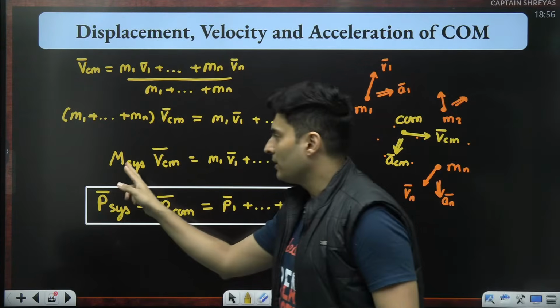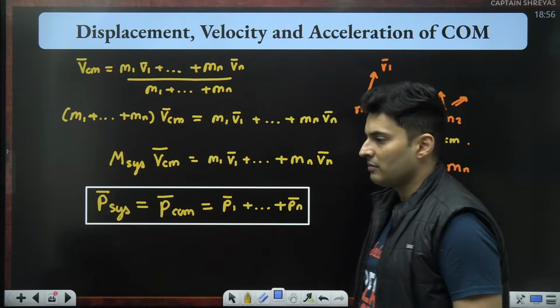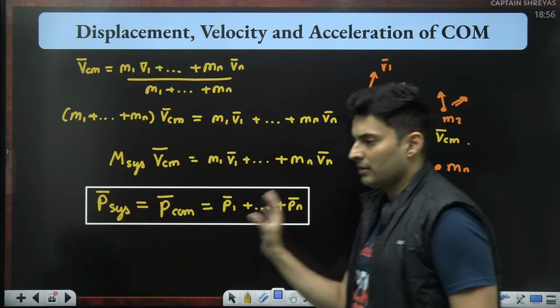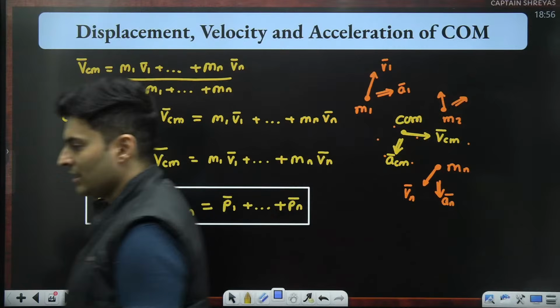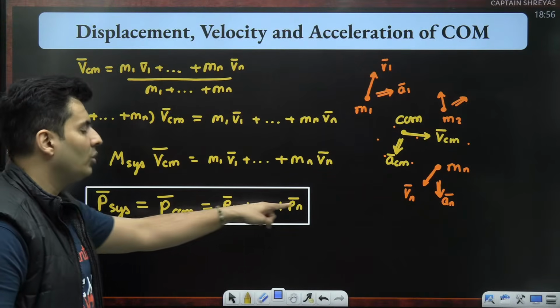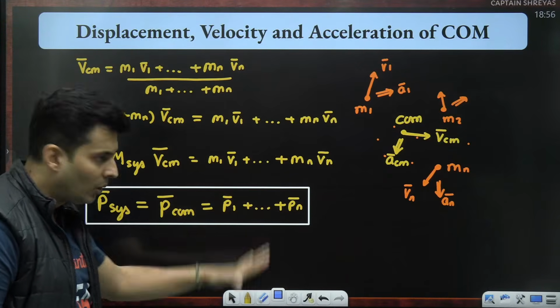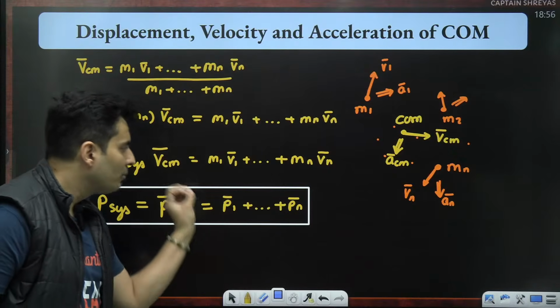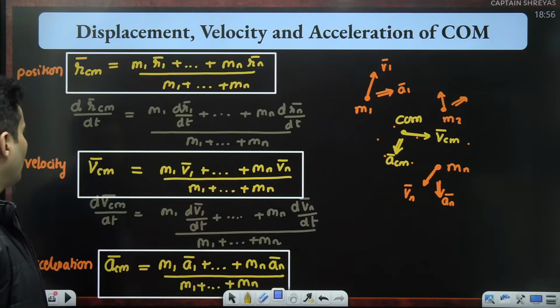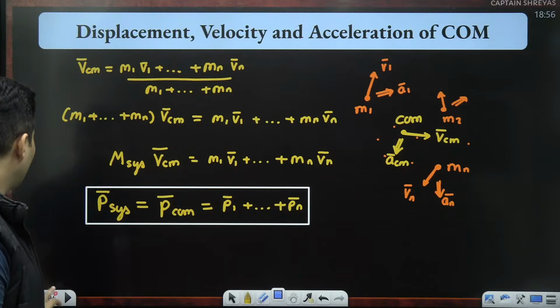That is, you take the total mass and multiply it by the center of mass's velocity, which is also the total vector sum of the momentums. As simple as that. A lot of people think PCM is (m1 p1 + m2 p2) upon (m1 + m2). No, it is not. It is just a pure vector sum. It's not like the m1 v1 formula or the m1 a1 formula. Something you should keep in mind.